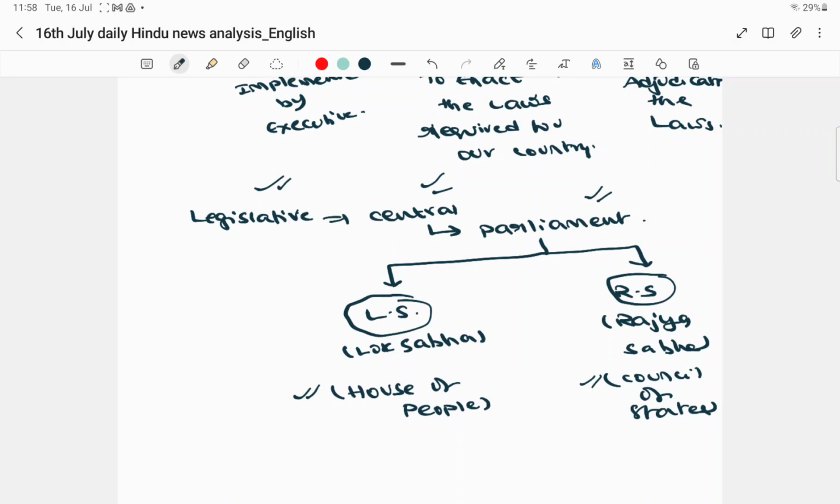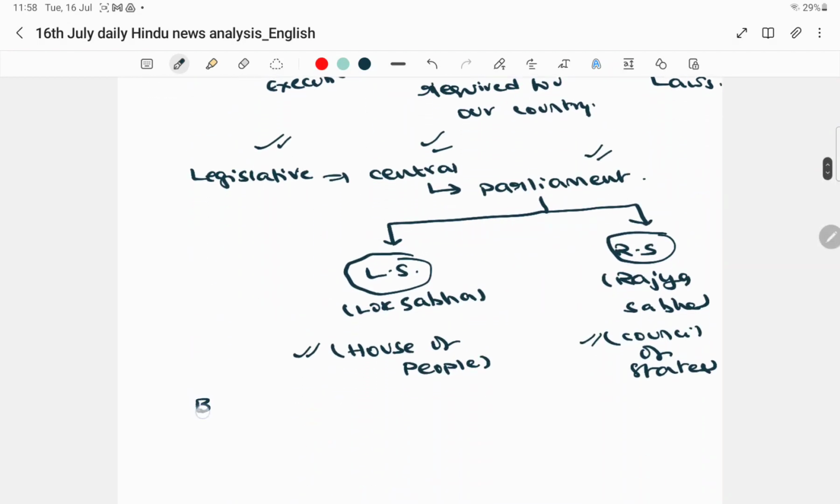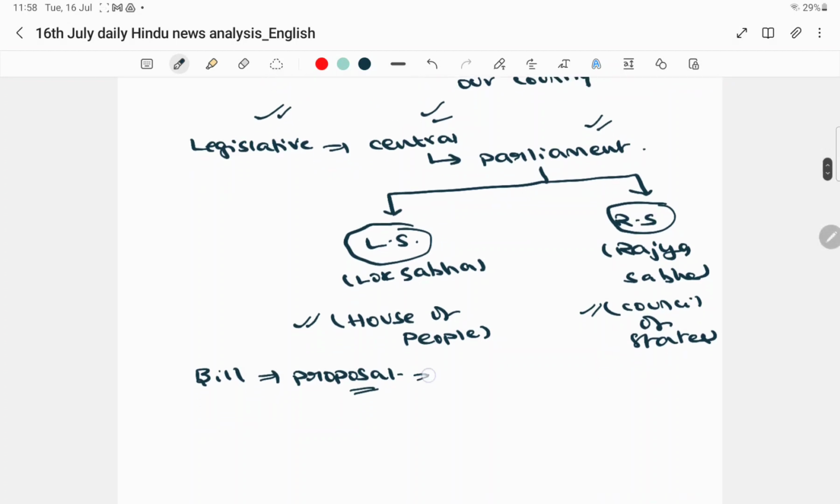Let us not dig deep into polity completely here. We will restrict ourselves, and come back to what is a bill. A bill is basically a proposal. It might be for a new law, or for an amendment to an existing law. A bill is generally a proposal introduced by a member of Parliament, either in the Lok Sabha or in the Rajya Sabha.